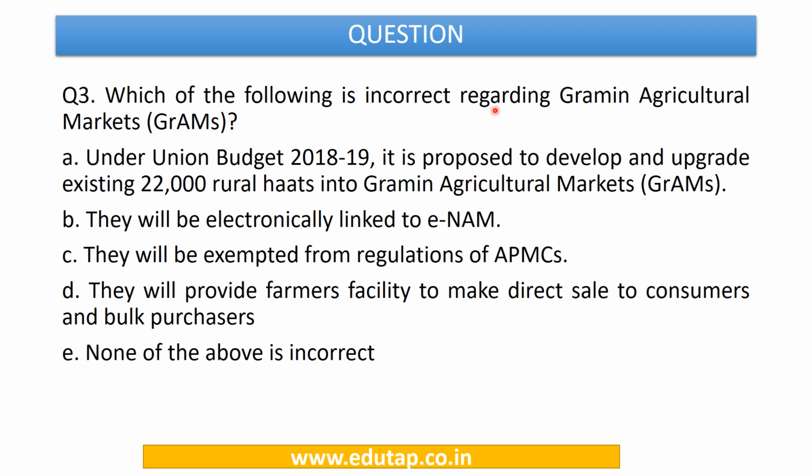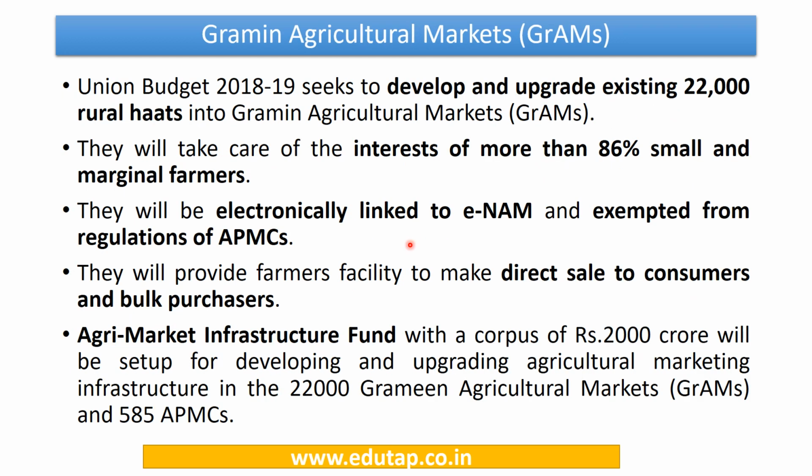So here we are being asked about the Grameen agriculture markets which are being talked about under the Union Budget 2018-19. The Union Budget seeks to develop and upgrade existing 22,000 rural haats into Grameen agriculture markets or GRAMs. This we have to remember: GRAMs are Grameen agriculture markets, and adequate focus is there under the Union Budget 2018-19 to develop these GRAMs.